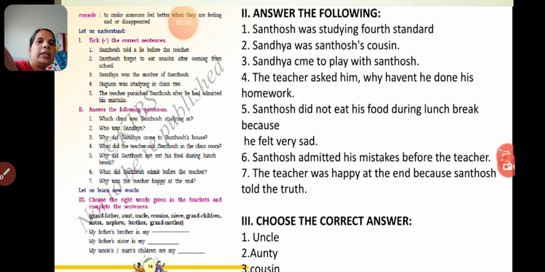Fourth one. What did the teacher ask Santosh in the classroom? The teacher asked him, why haven't you done your homework? Why haven't you done your homework? There should be an apostrophe after the n. It is missing. You all can write it.